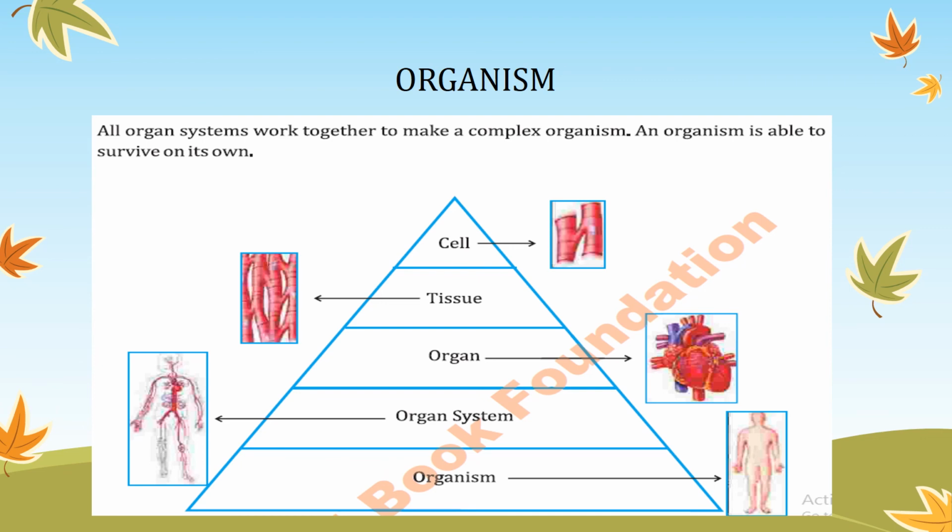And when different organ systems work together to perform the life activities, then an organism is formed. These are the levels of organization, how an organism is formed, how complicated the process of the formation of an organism is.